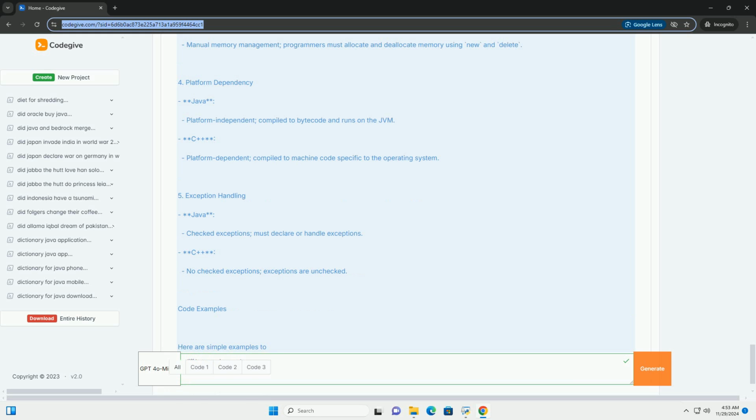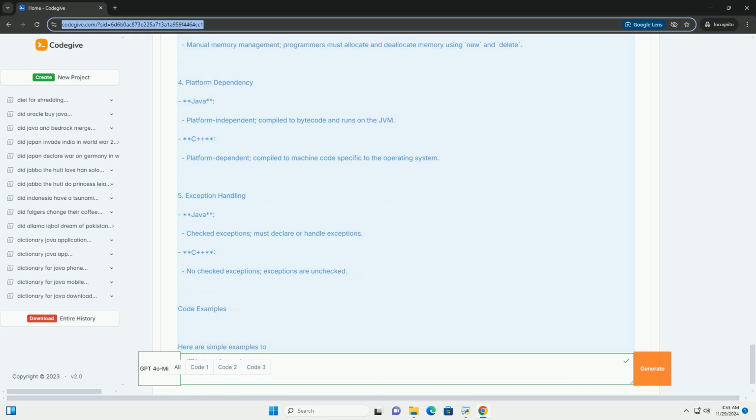Certainly, Java and C++ are both powerful programming languages, but they have some fundamental differences in design, syntax, memory management, and application domains. Below is a detailed comparison, along with code examples to illustrate the differences.